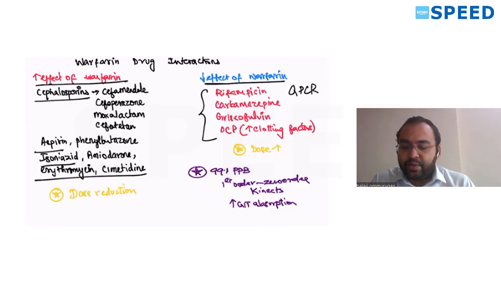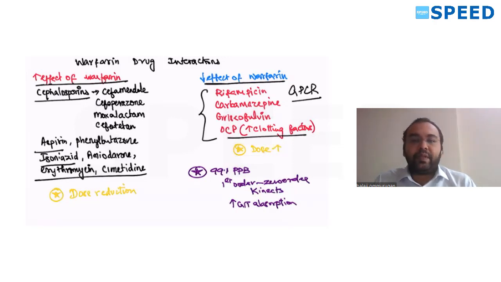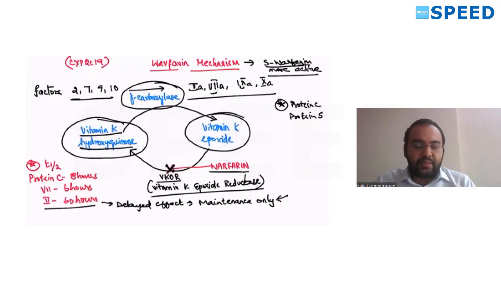GPCR, I told you, G protein coupled receptors: griseofulvin, carbamazepine, rifampicin. OCP also causes a decrease in the effect of warfarin. So in case of drugs that increase the effect of warfarin, you need to reduce the dose. In case of drugs that reduce the effect of warfarin, you have to increase the dose. Simple logic. Okay. You have understood the mechanism of warfarin.